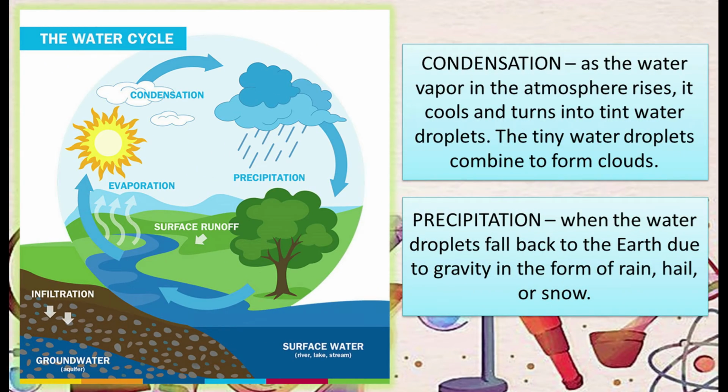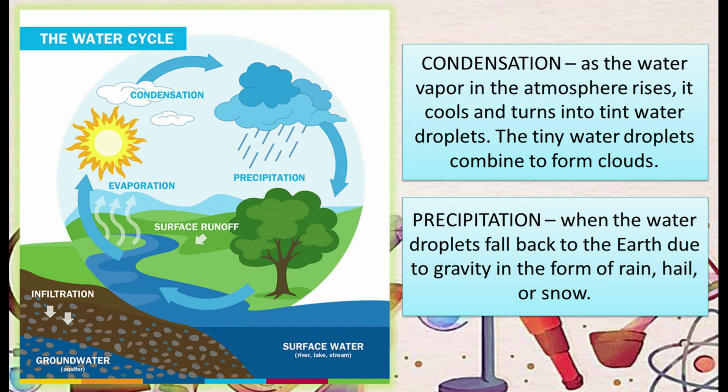As the water vapor in the atmosphere rises, it cools and turns into tiny water droplets by condensation. The tiny water droplets combine to form clouds. The clouds become heavy when there are too many water droplets. When that happens, the water droplets fall back to the earth due to gravity in the form of rain. In cold places, the water droplets fall as snow. This is called precipitation. The water falls through the rivers into the lakes, seas, and oceans.